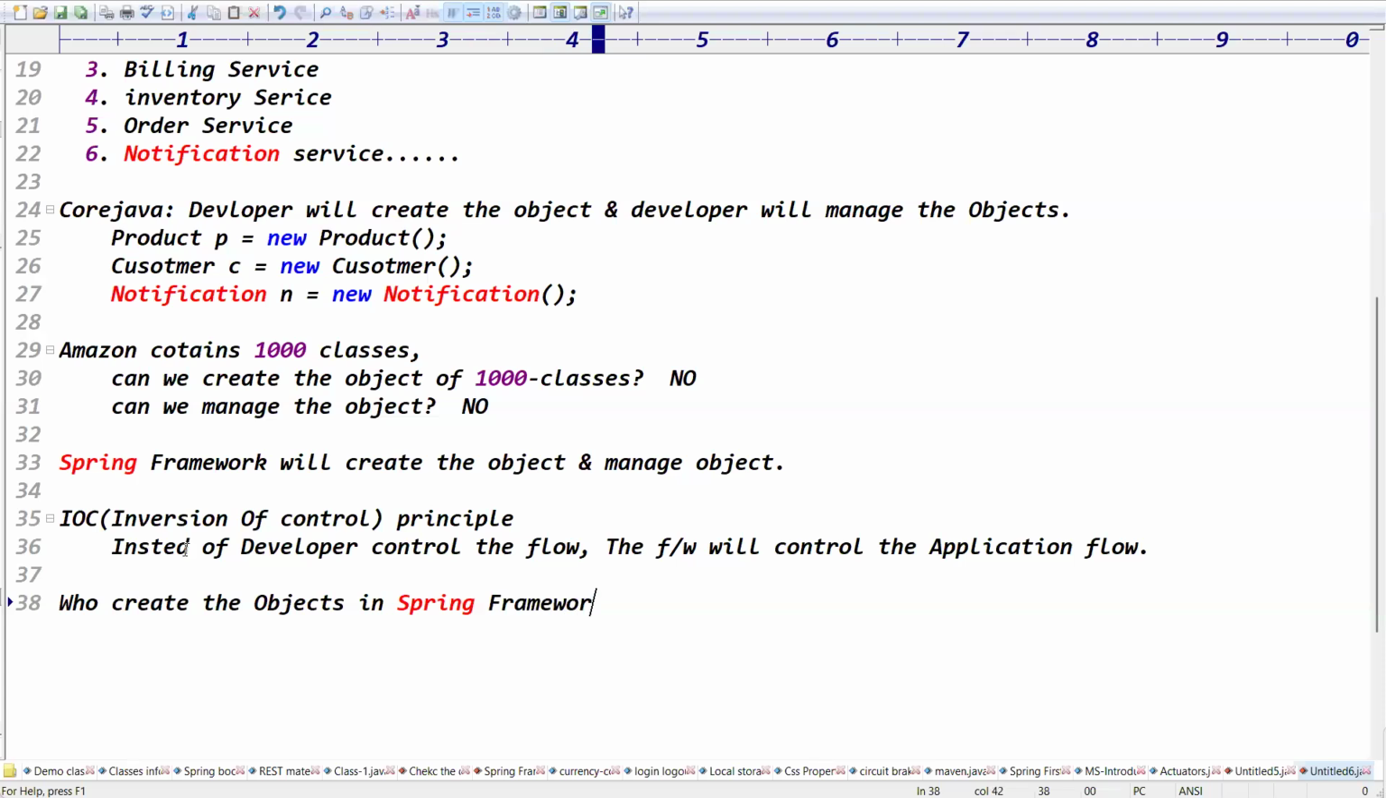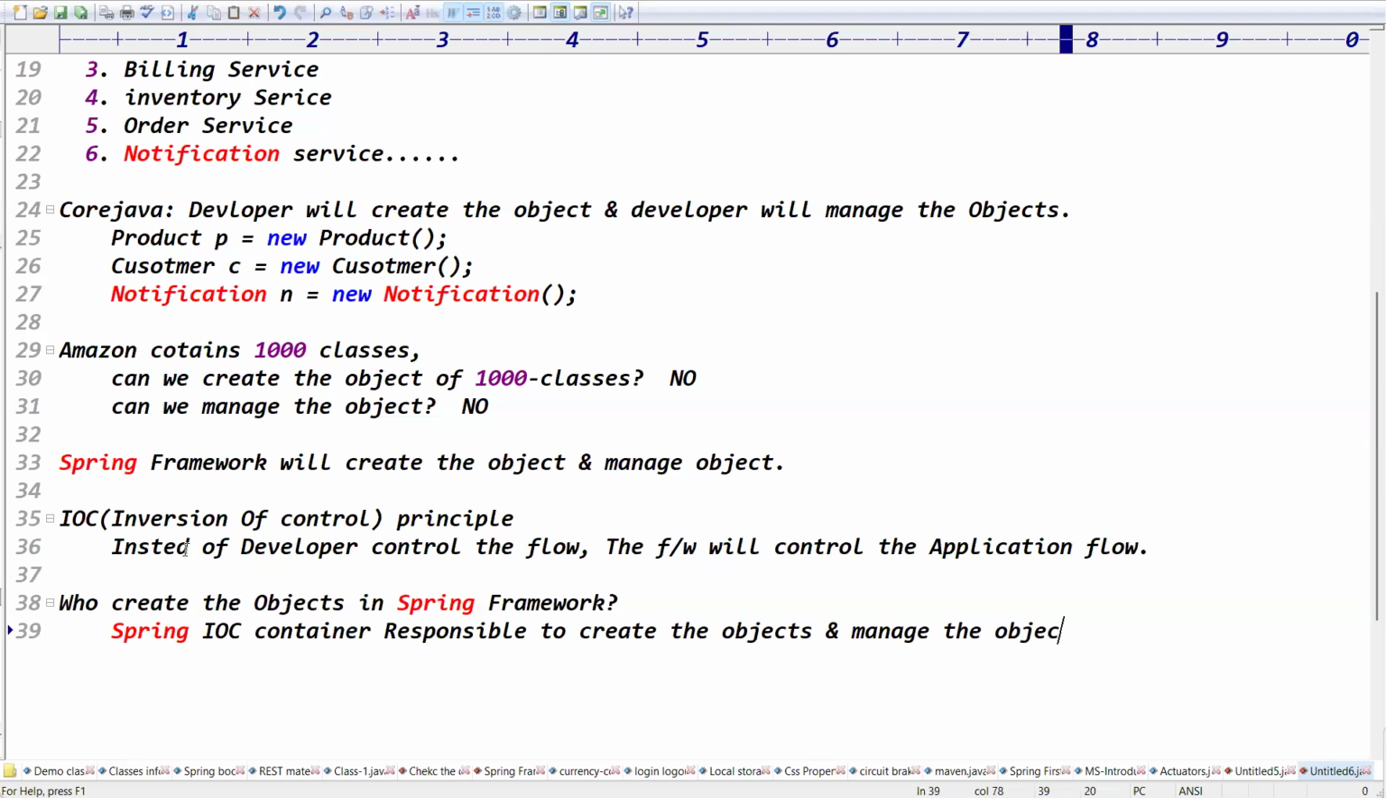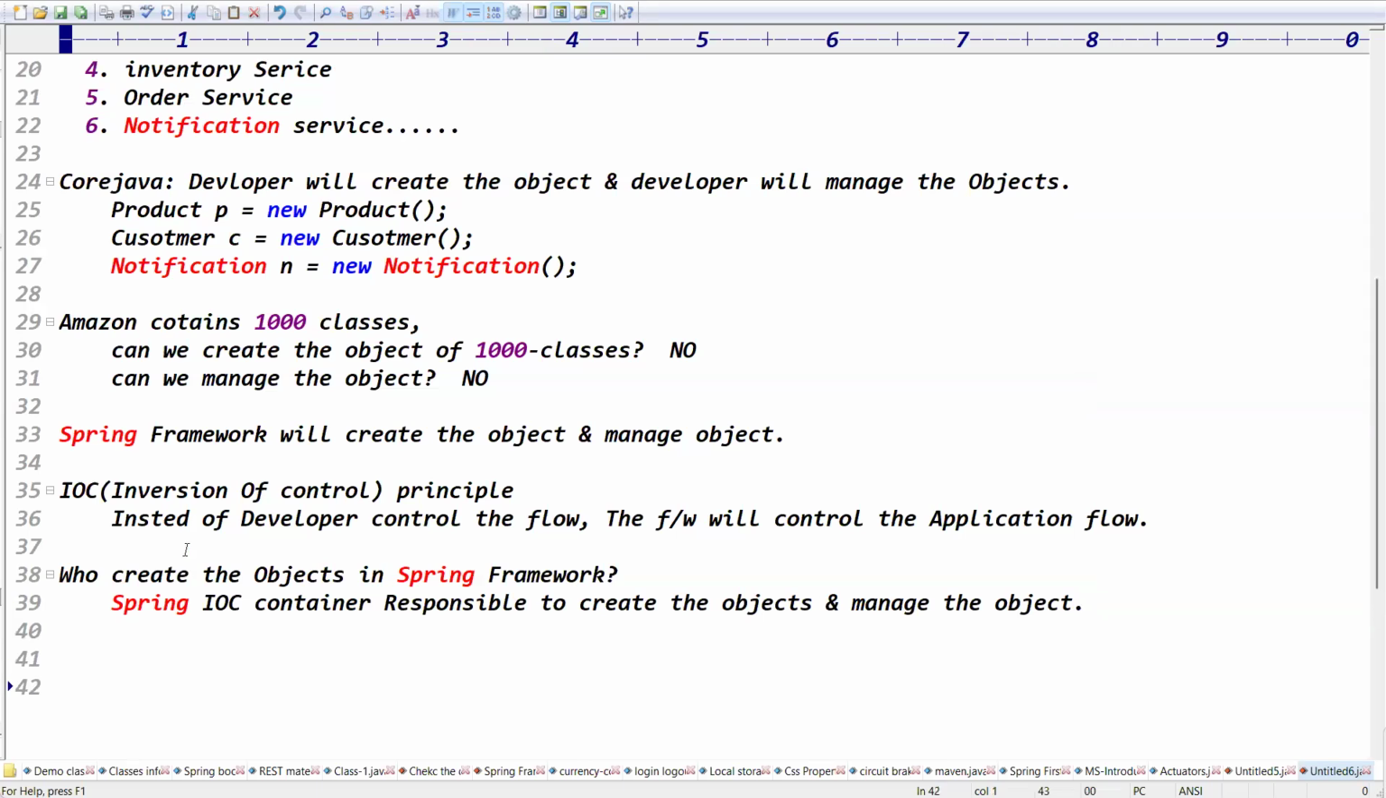IOC in the Spring framework, IOC is what? Container. IOC container, right? Spring IOC container is responsible to create the objects and manage the objects, right? That is the responsibility of IOC container, guys. Guys, are you clear now?